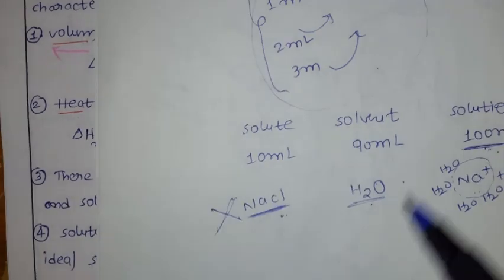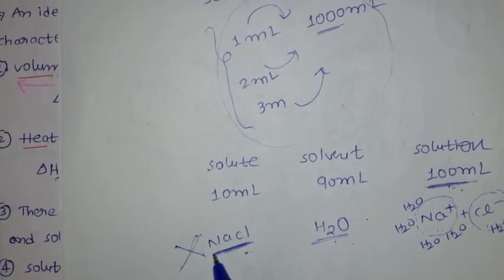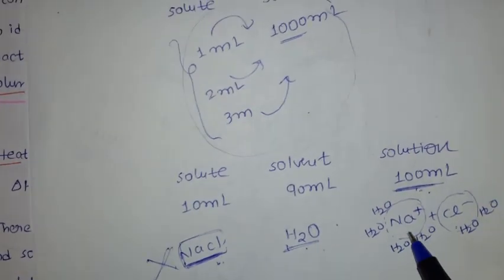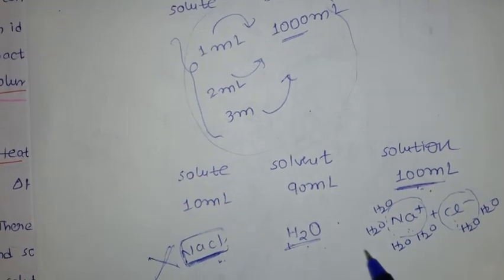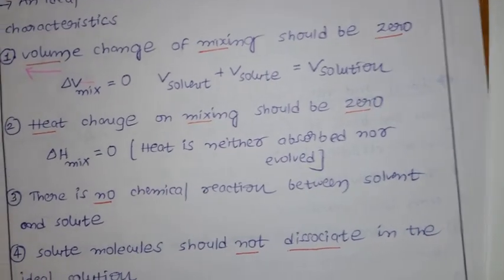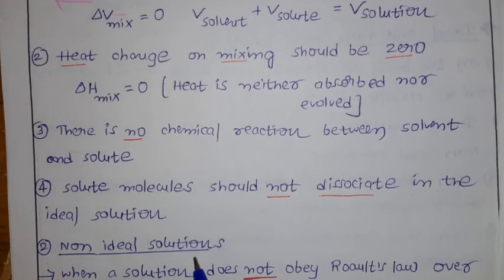Between the solute and solvent there should not be any reaction, and solute particles like NaCl, if you add them to water, dissociate as Na plus and Cl minus. That should not happen in an ideal solution. So these are the properties of an ideal solution.